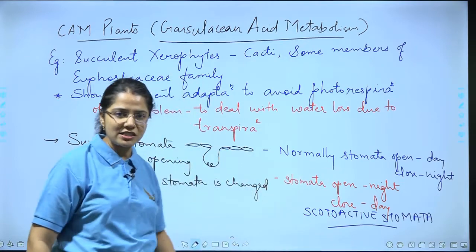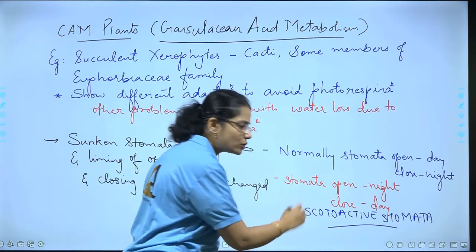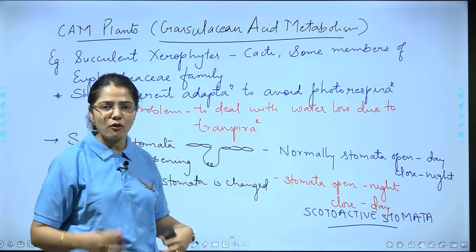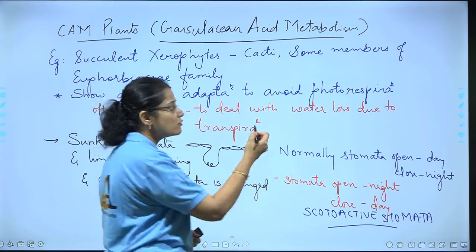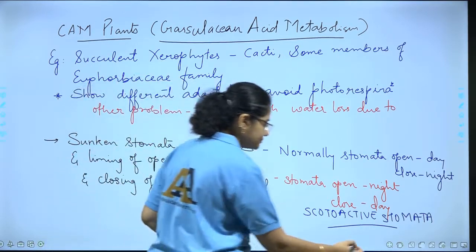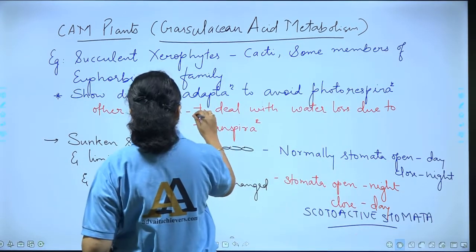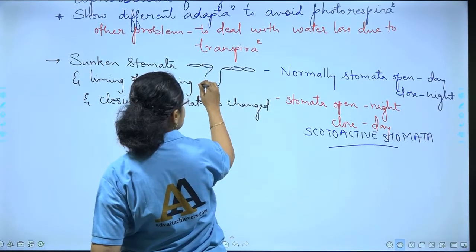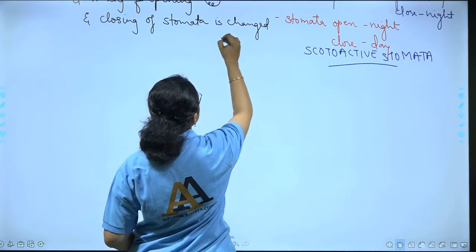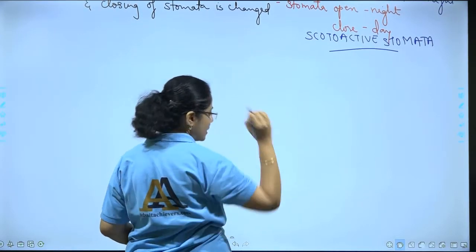Now let us understand how, with these scotoactive stomata, they avoid photorespiration and how this cycle occurs. We are going to keep this scotoactive stomata here so that we keep it in mind.